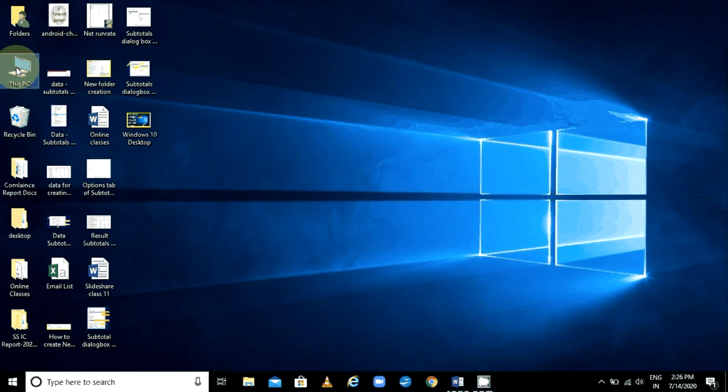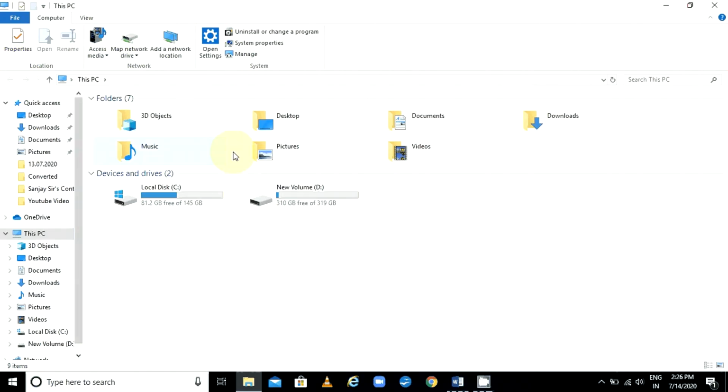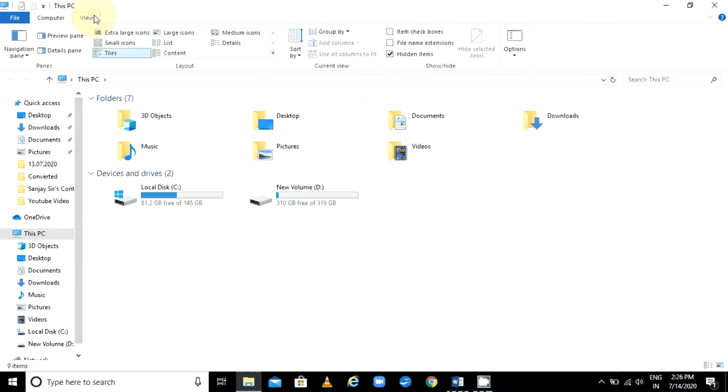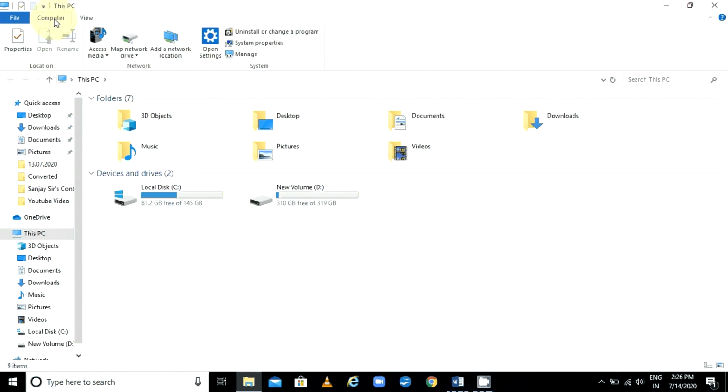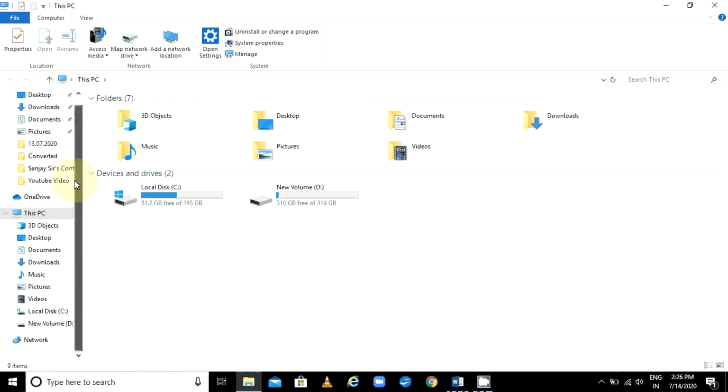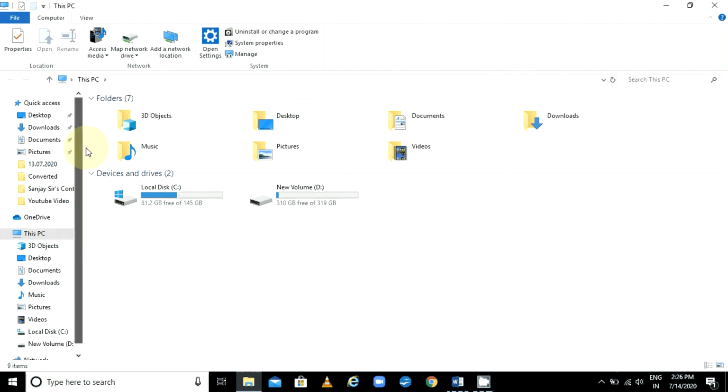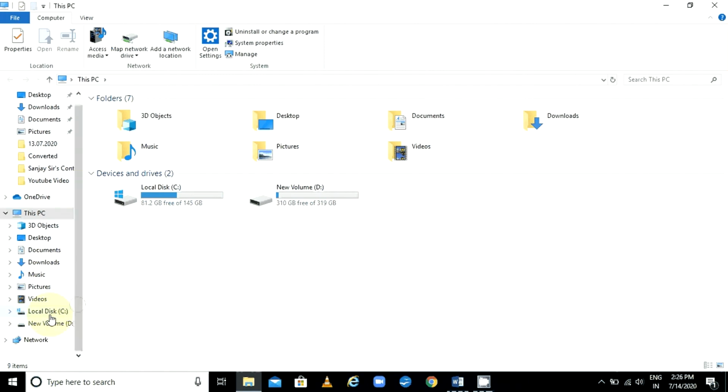Here this is the ribbon, and we will get all the details in the long answer question, but right now just understand. This is called the left pane, where you can see the folders and files available in your computer. Everything stored in your computer is available in this part. You can single click on that and you will go to that particular location. These are called different locations.